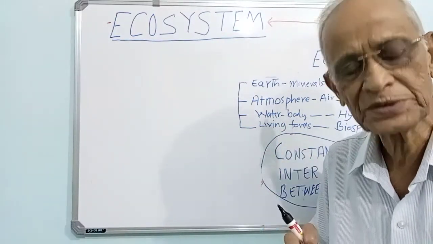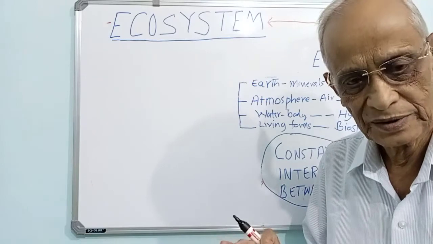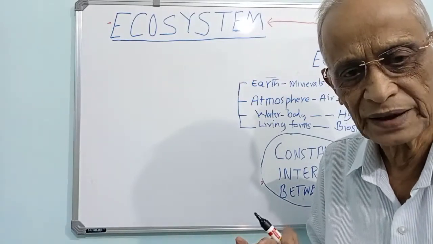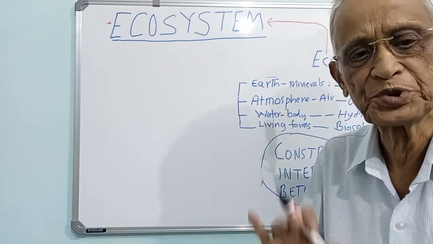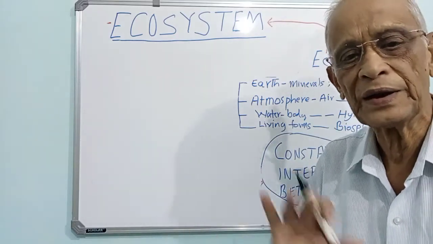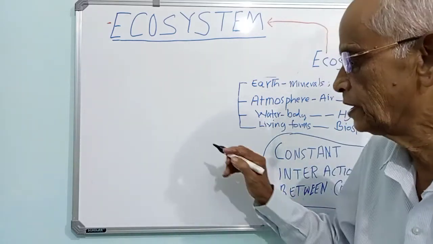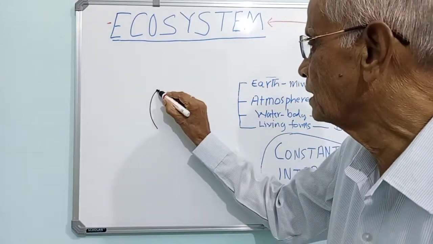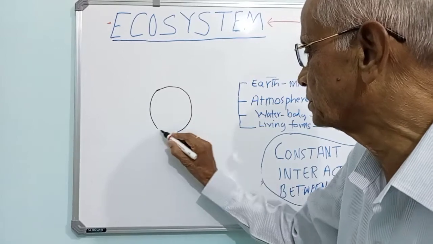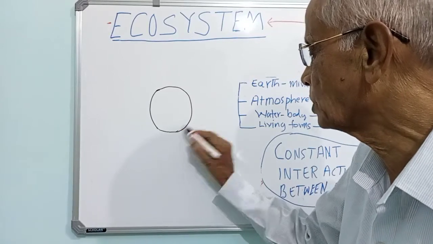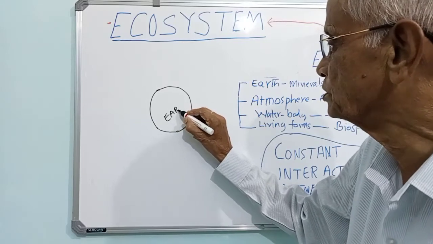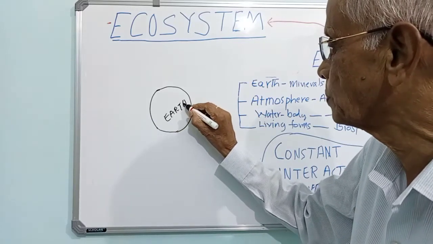He says that Earth is almost like a spaceship in the entire universe. Just remember, if we represent this as the Earth, this is only for understanding.